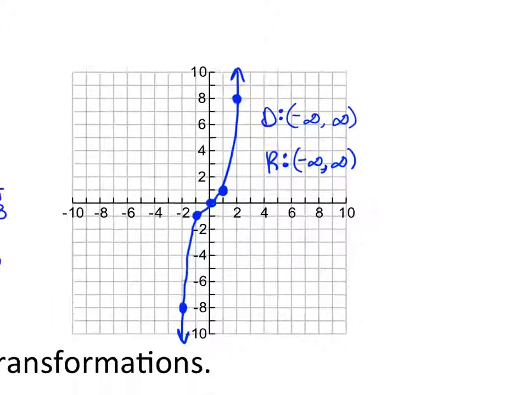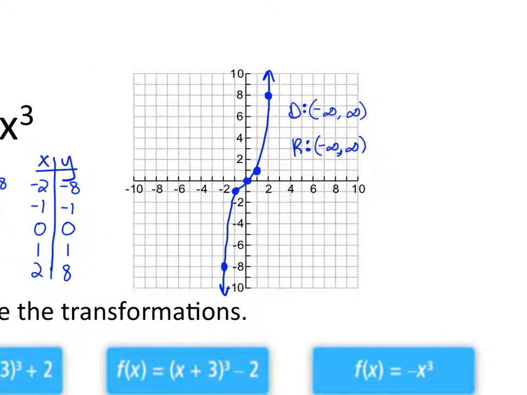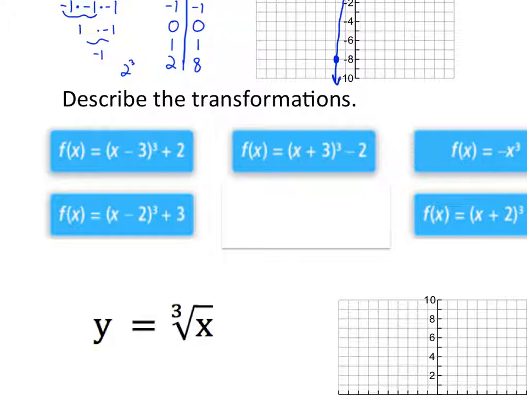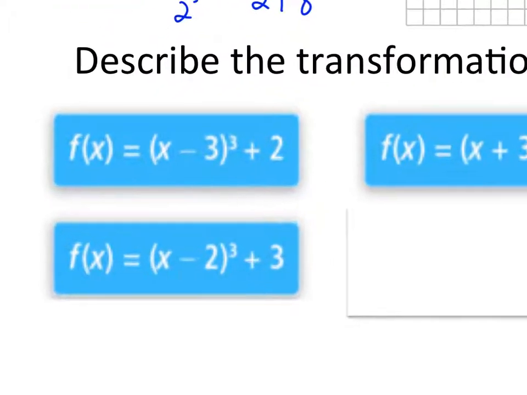Okay? So that's the x cubed graph, and we can stretch that and shift it around and reflect it in all of the same ways that we saw with square root graphs. And so you have some different transformations down here. And let's go ahead and walk through some of these. This top left corner here, (x - 3) cubed plus 2. So what's the plus 2 doing? Yeah, that's up 2. Any adding or subtracting at the end is always up and down.